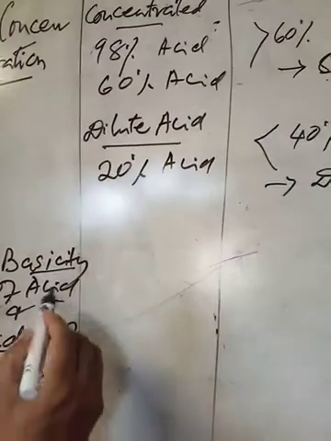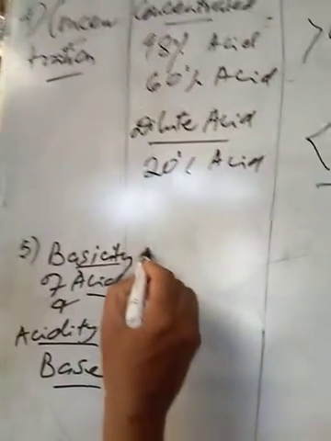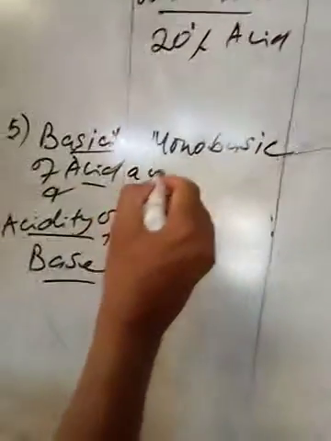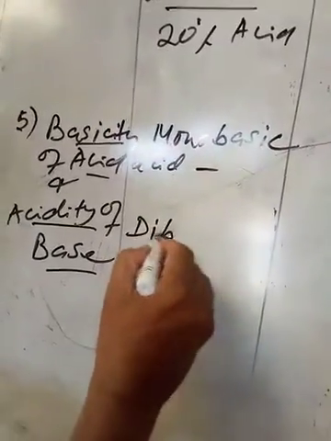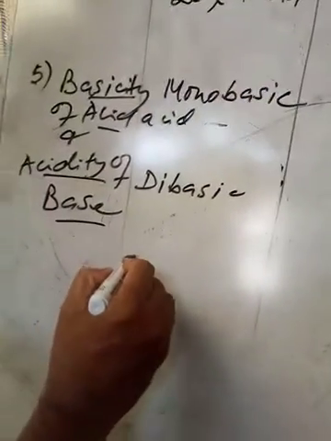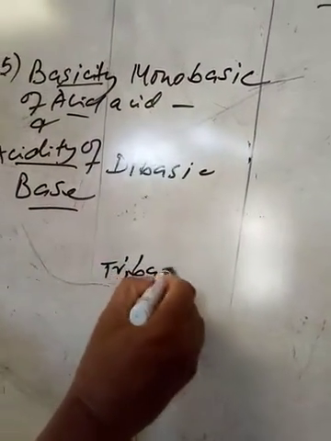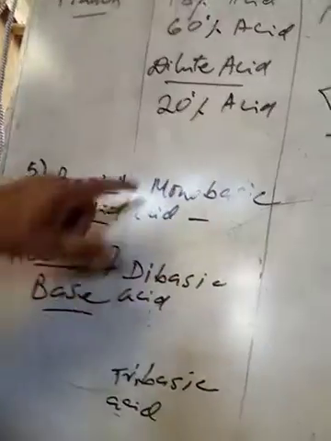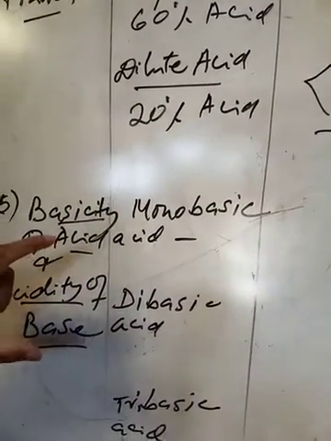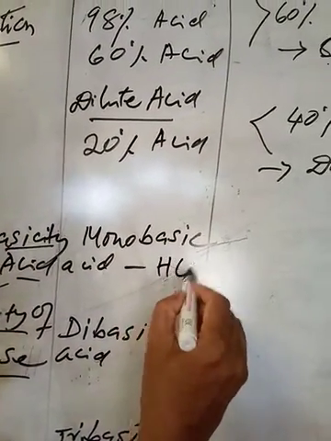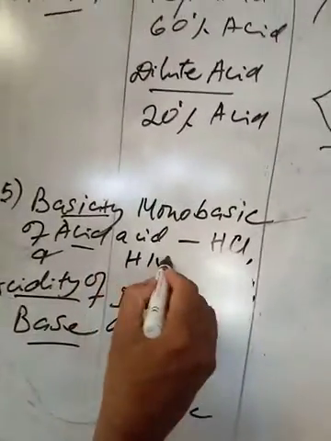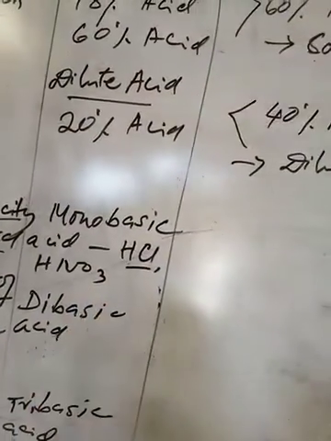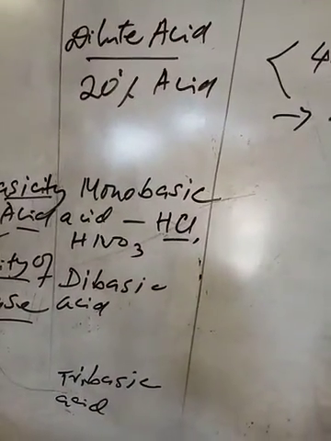On the basis of basicity of acid, acids are divided as monobasic acid, dibasic acid, and tribasic acid. Monobasic means we get one hydrogen ion, say HCl, HNO3, etc. From one molecule of acid you will get only one hydrogen ion.